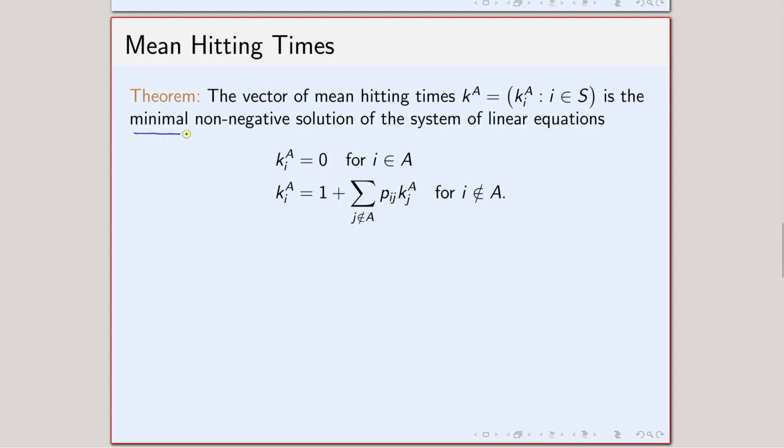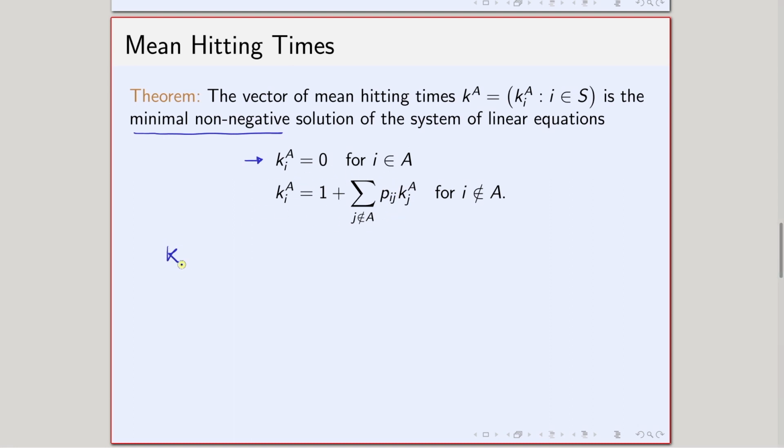This system of equations is written exactly that way. If I am already in A, then the expected time is 0. If I am outside A, then the expected time can be written in this form.